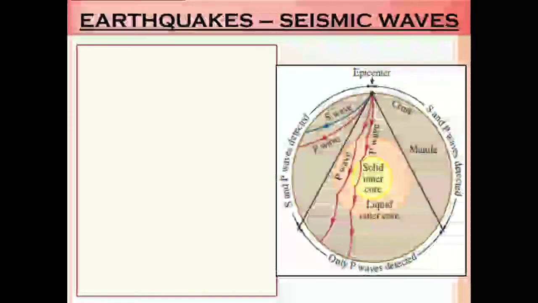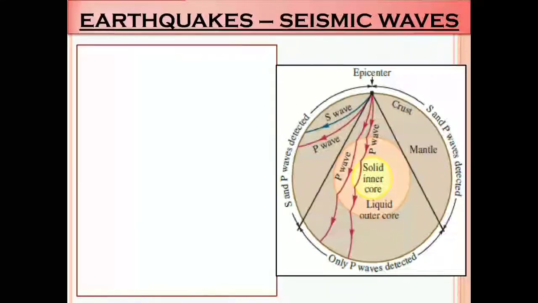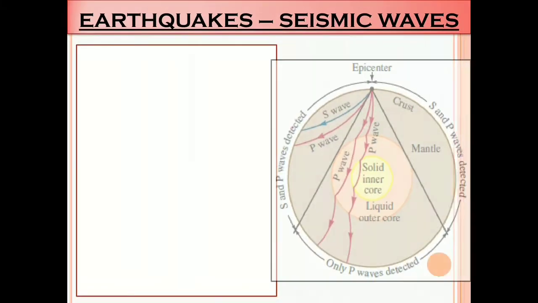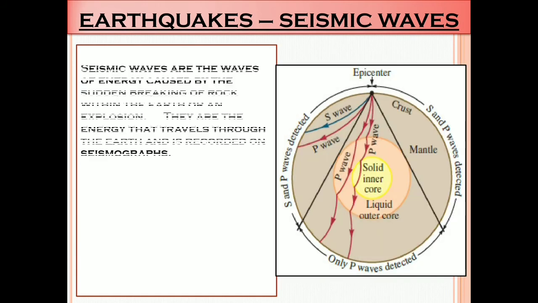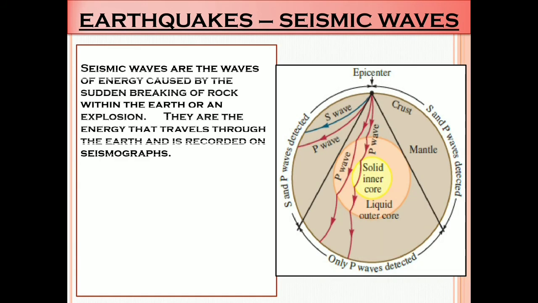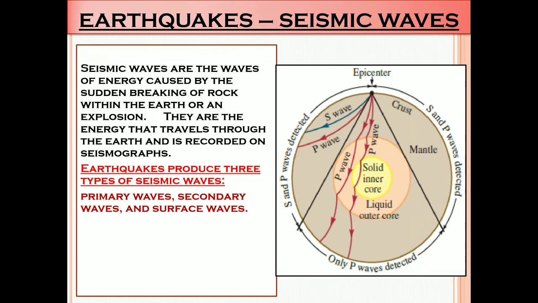Now let's see what seismic waves are. Earthquake, seismic waves. You can see the diagram here. Let's study what all this is, we can see P wave, S wave. Seismic waves are the waves of energy caused by the sudden breaking of rock within the earth or an explosion. They are the energy that travels through the earth and is recorded on seismographs.